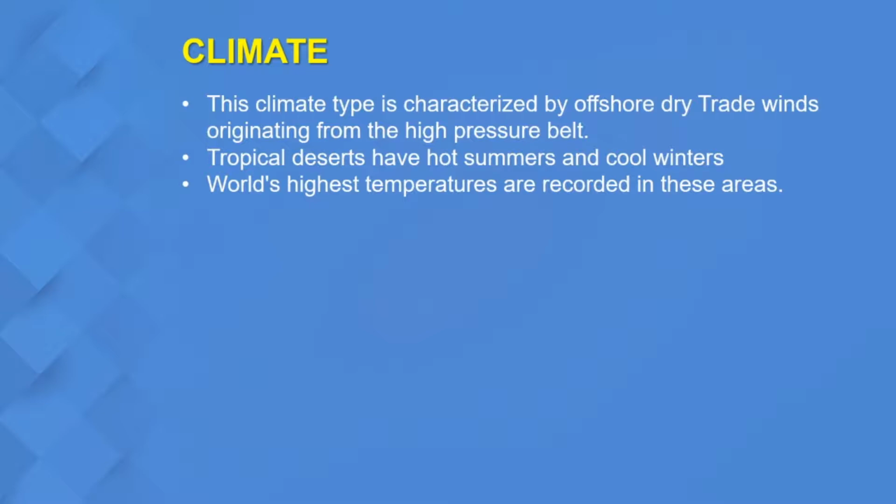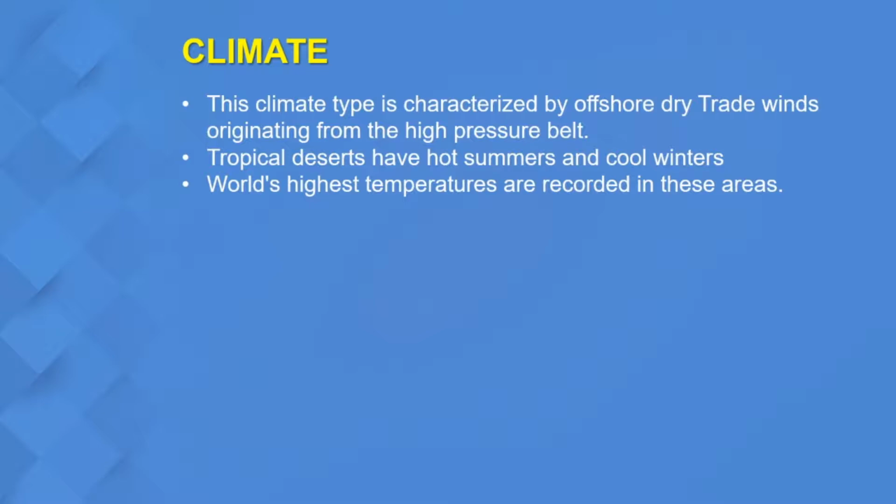They originate from the high pressure belts. Where do they come from? They come from the high pressure belt. Now, tropical deserts have hot summers and cool winters. The summers are very hot, and the winters are not cold but cool, not extremely cold. And the world's highest temperatures are also recorded in the tropical deserts.